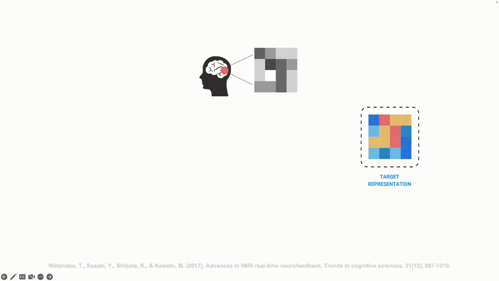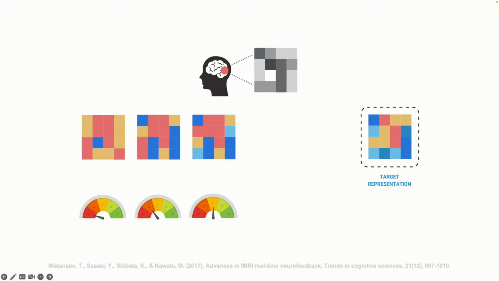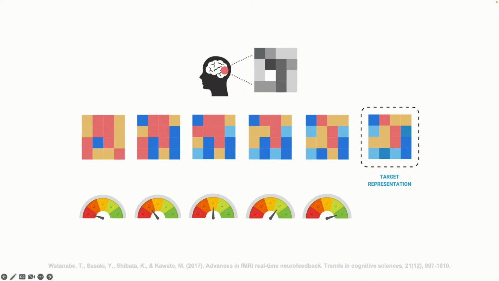Here, participants not only try to achieve a specific brain activity level, but also a multivariate activity pattern. A multivariate pattern representing one of the key brain states that a machine learning model was trained to discriminate. The more similar induced patterns are to that target pattern, the larger is the feedback that participants will receive.